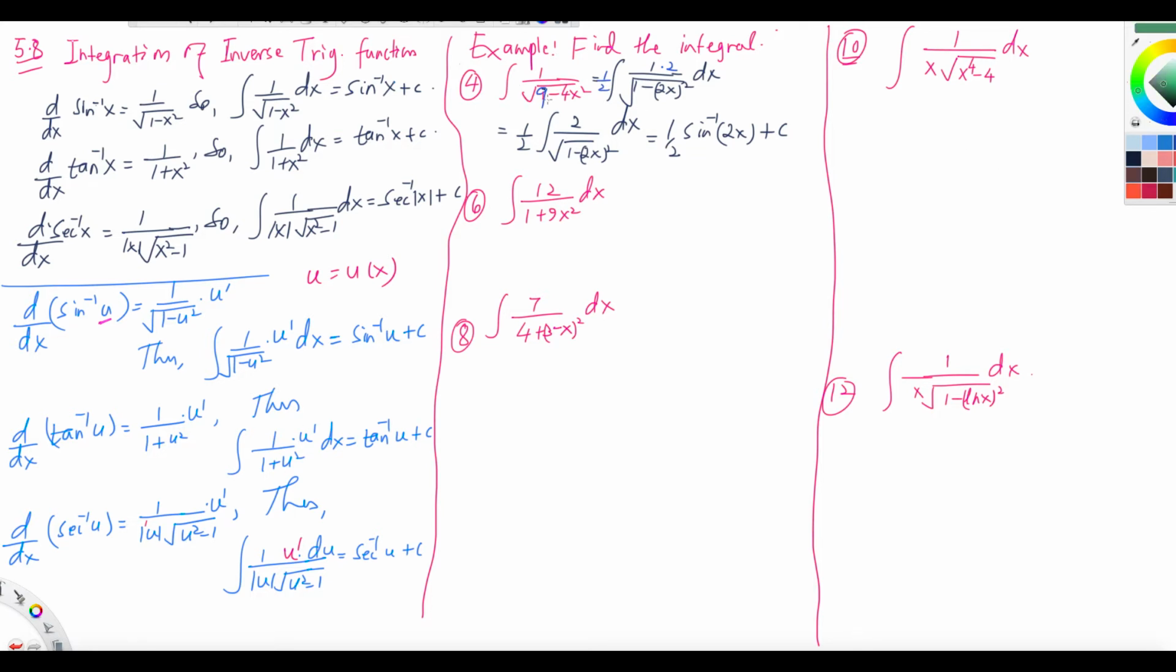I would take 9 out first. If I take 9 out, how would that look like? This is how you can take 9 out, right? You have 9 minus 4x squared. So if I take 9 out, it becomes 1 minus 4/9 x squared. And taking the 9 out of the root will be 3, and under the root 1 minus 2 over 3 x squared.